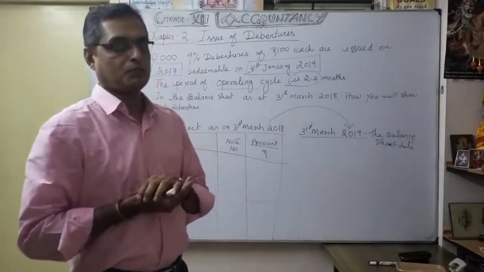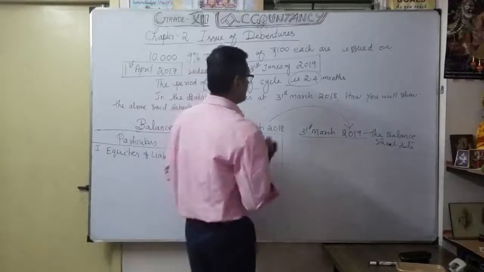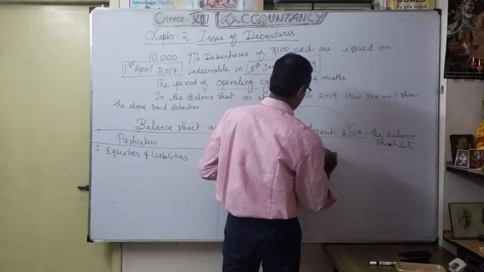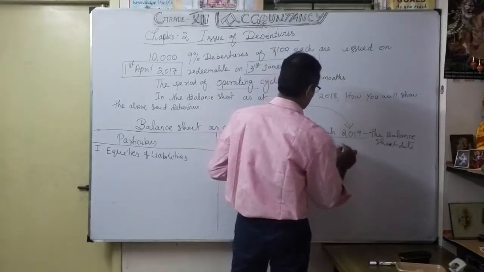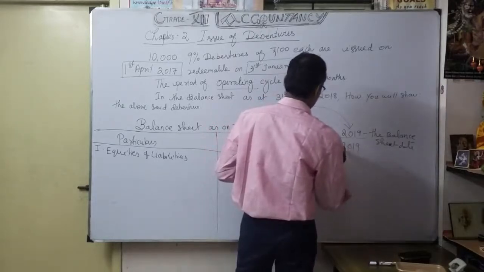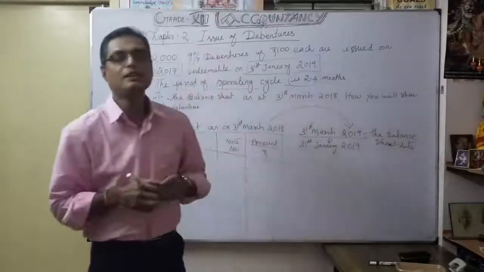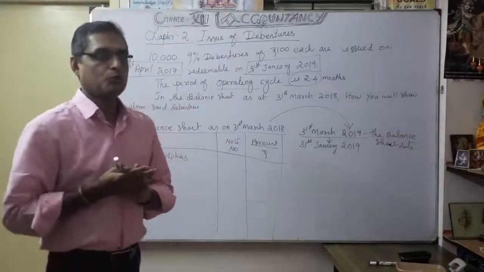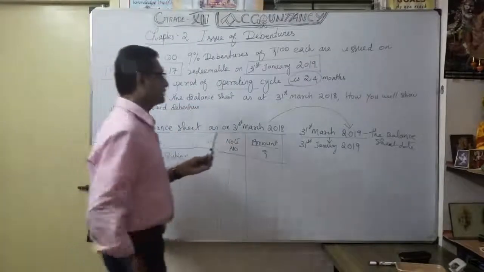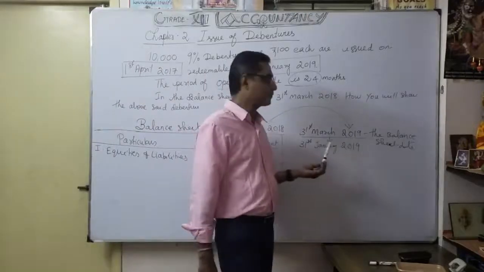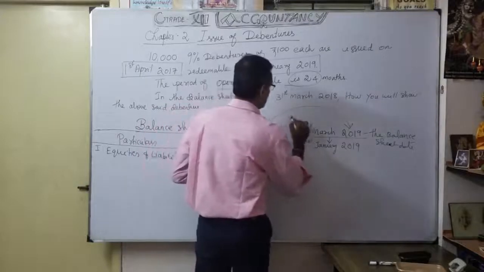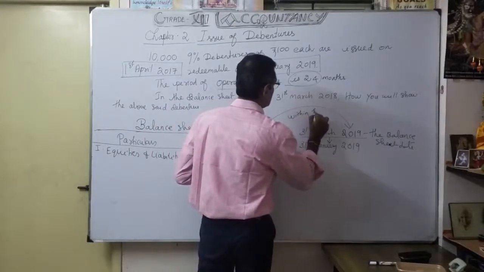Point number 1. When redemption takes place, it is only on 31st January 2019. In this accounting period only, the particular debenture is going to be redeemed. So that's why the redemption, the due, takes place within the 12 months. Understood now? From the date of this, within the 12 months. You understood?